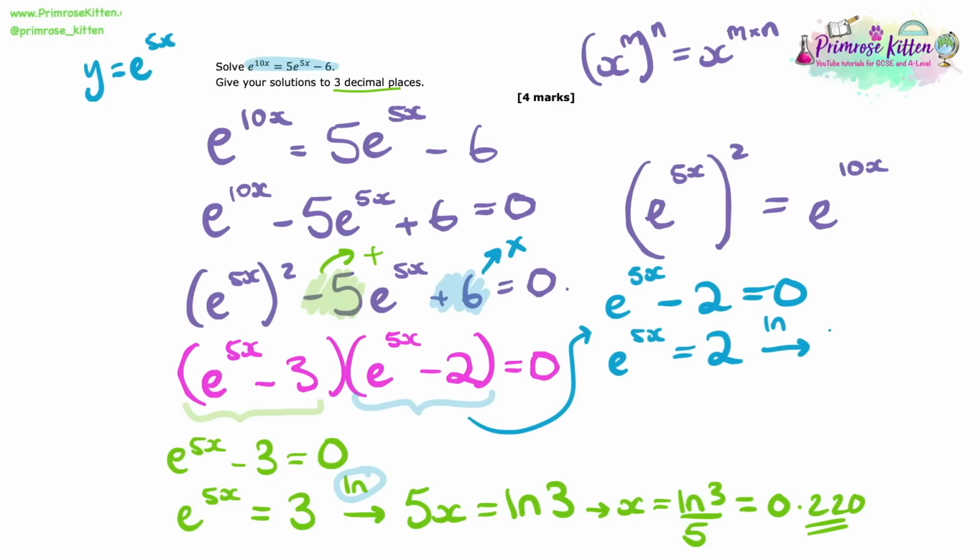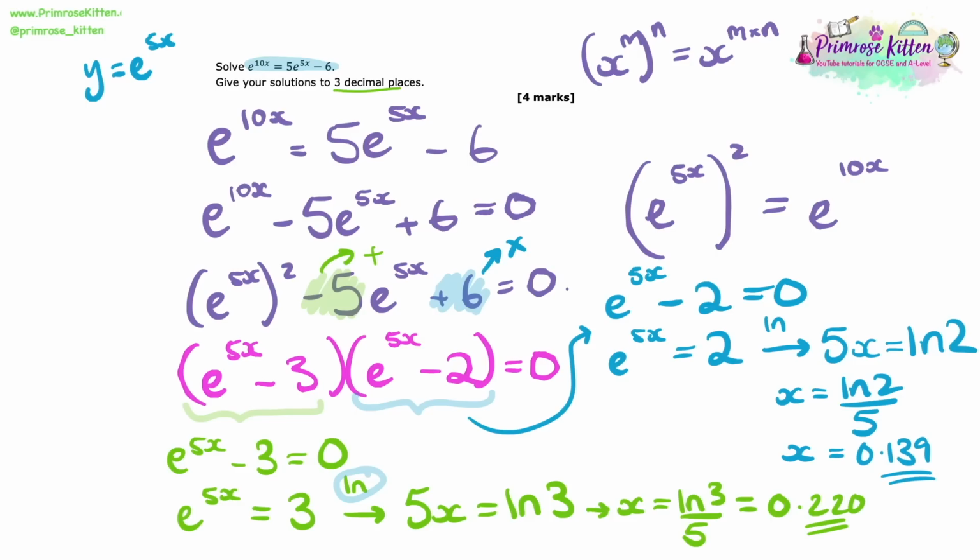And if we take ln of each side, we will get rid of the e and unlock the x there, giving us 5x equals ln 2. And finally, just rearranging, we end up with x equals ln 2 over 5, which, to the 3 decimal places that the question requires, is equal to 0.139. And there we have it. There are our solutions to this question to 3 decimal places.